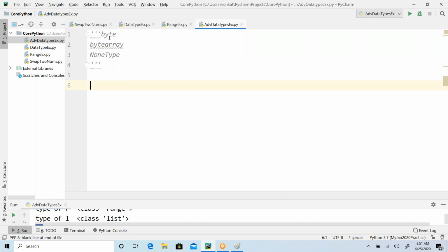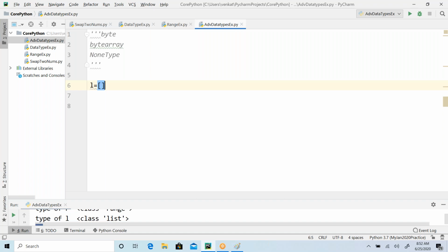This byte array is more similar to your list, basically. It looks like your list only. If you say list of elements, I can take n number of elements.